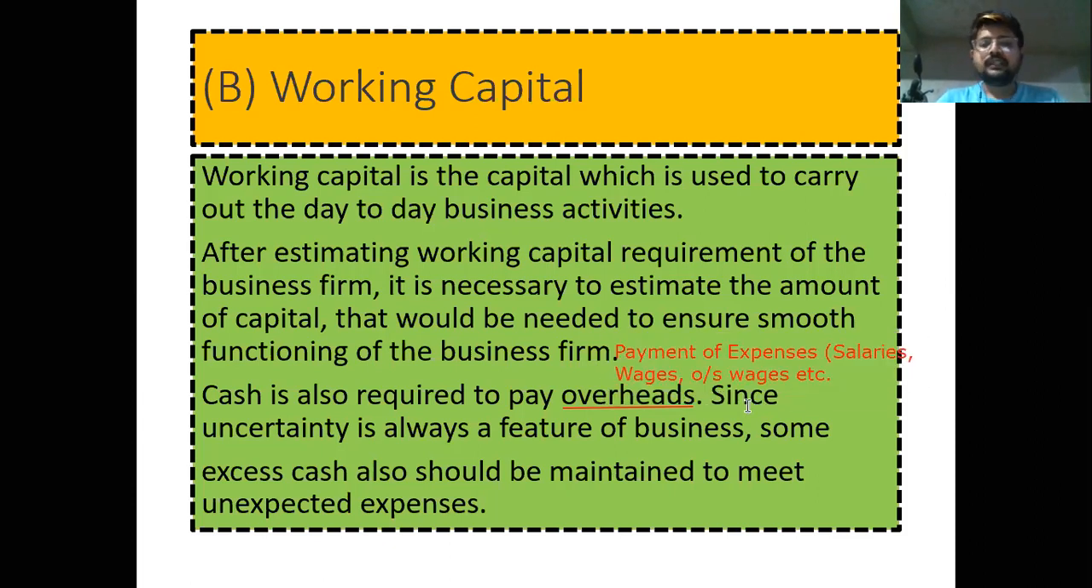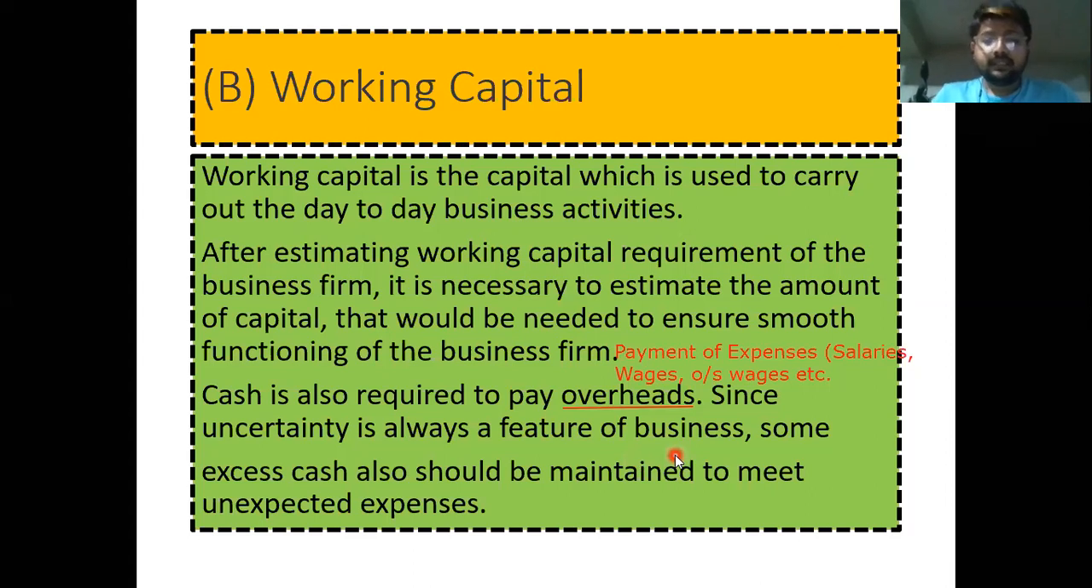Uncertainty is always a feature of business. In business, you can never predict that you are only going to earn profit. There may be uncertainties also, such as theft taking place in your godown, so you may have a loss of goods, or a natural calamity may occur. To deal with such uncertainty, the business firm should keep a certain amount of cash aside to meet such unexpected expenses.